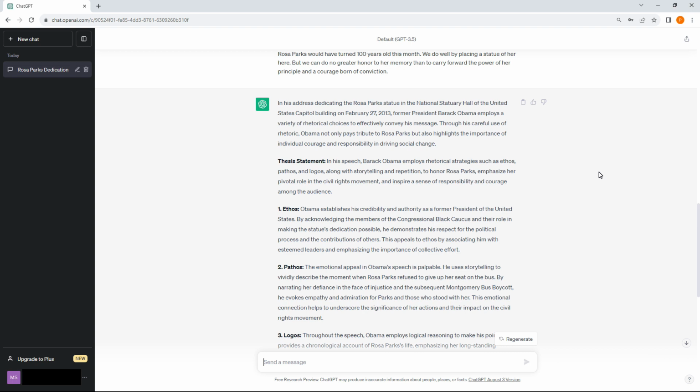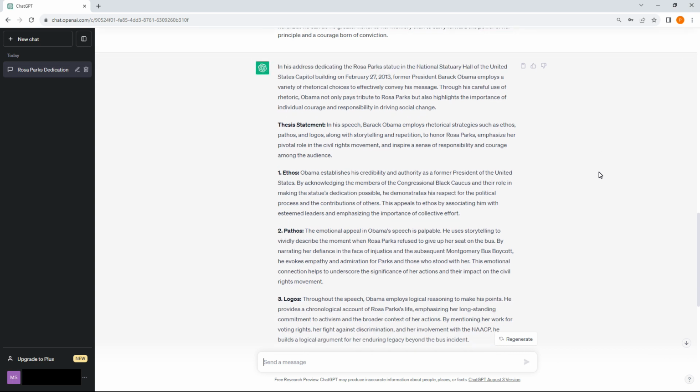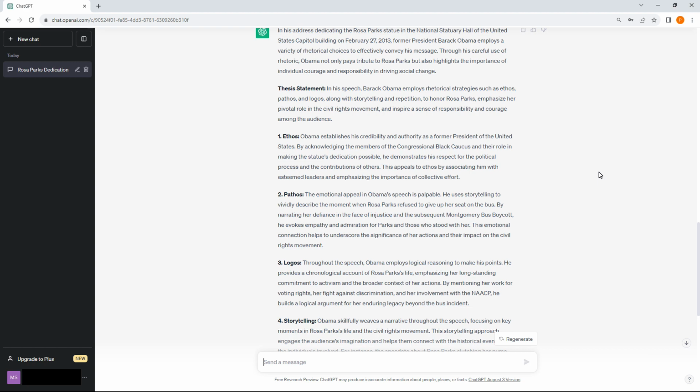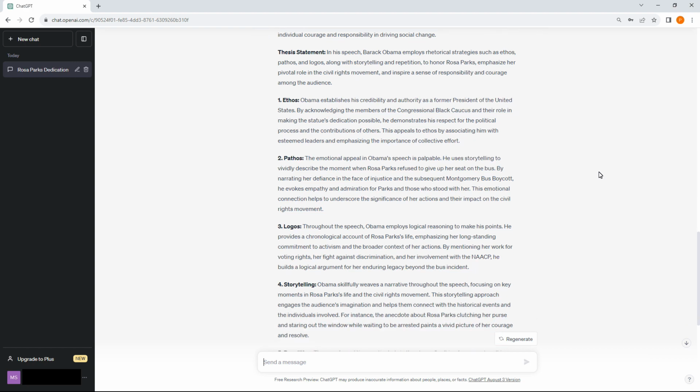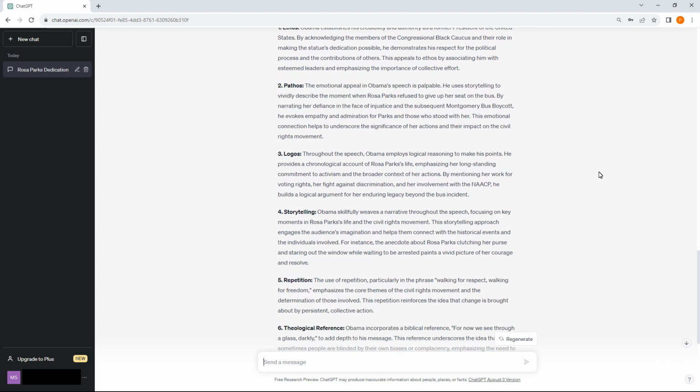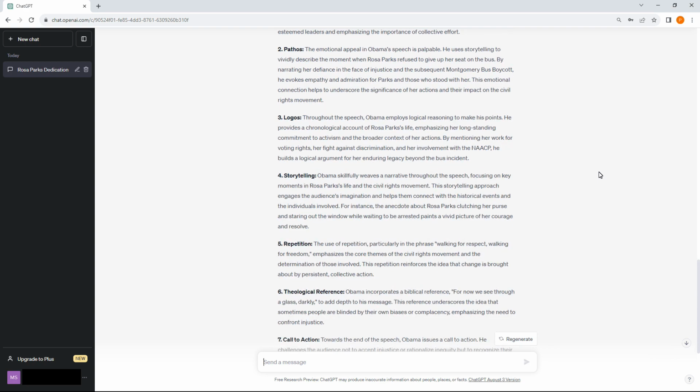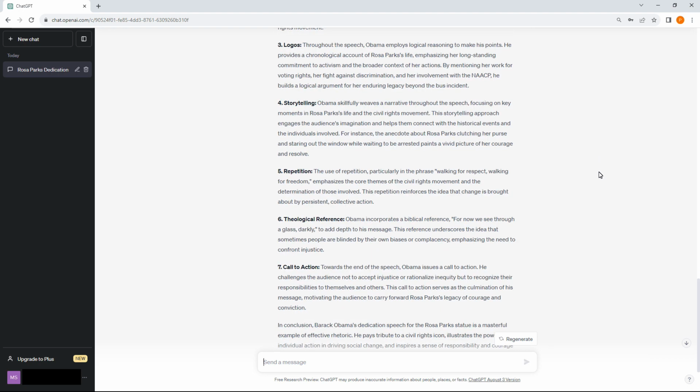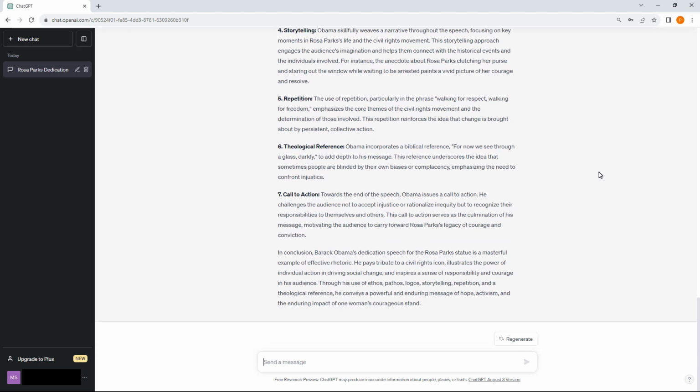So it seemed to output an introduction paragraph with a thesis, and it also analyzed 7 rhetorical strategies. I would say this looks more like an outline because there's not enough in each numbered section to constitute a full body paragraph. But we also have a conclusion at the bottom. Let's compare ChatGPT's essay to mine.